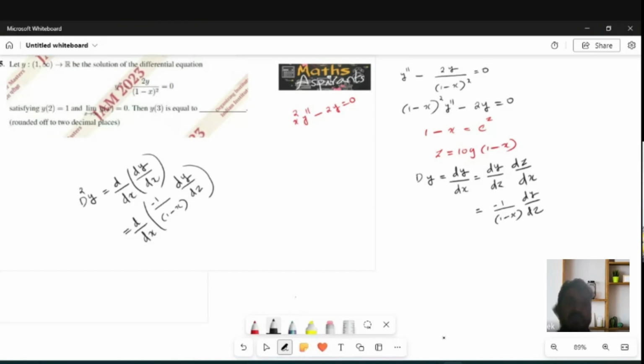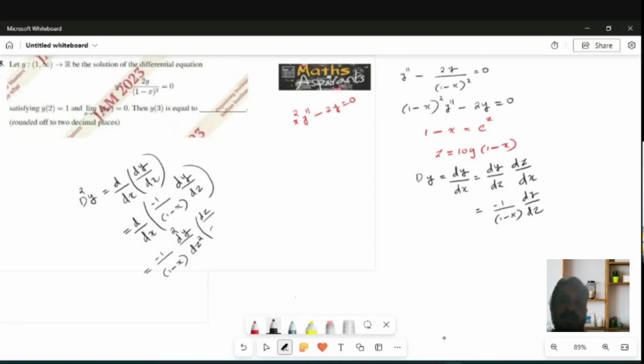First into derivative of second, plus second into derivative of first. So first into derivative of second gives d square y by dz square into dz by dx, because z is again a function of x.